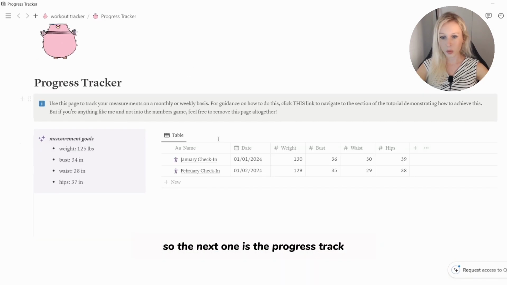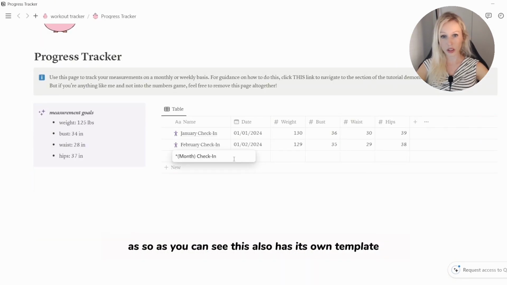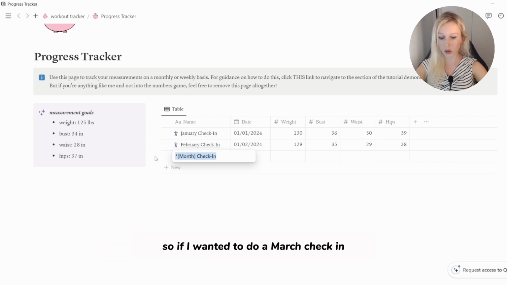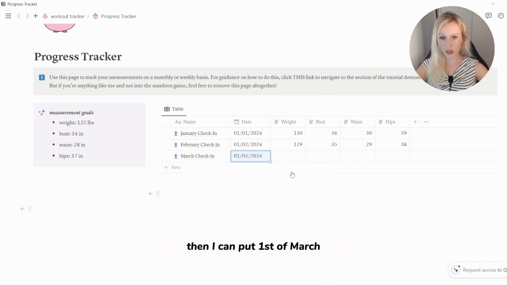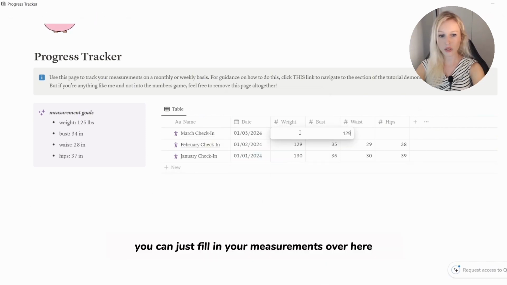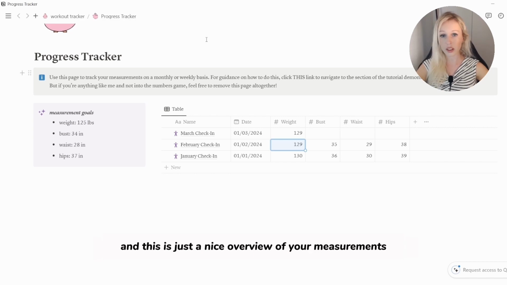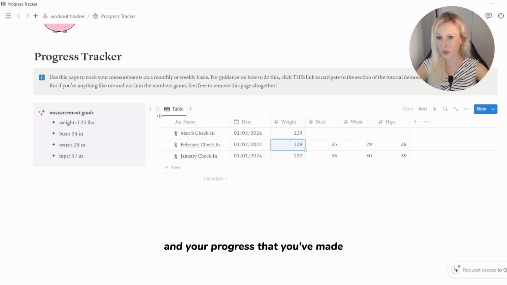So the next one is the progress tracker. So as you can see, this also has its own template. So if I wanted to do a March check-in, then I can put 1st of March. And then you can just fill in your measurements over here. And this is just a nice overview of your measurements and your progress that you've made.